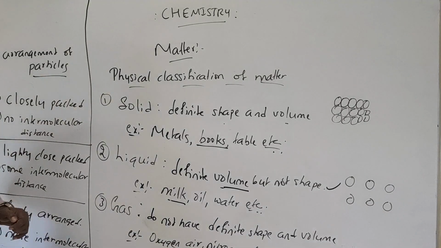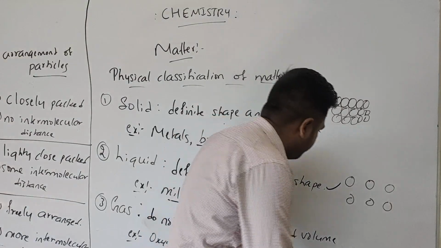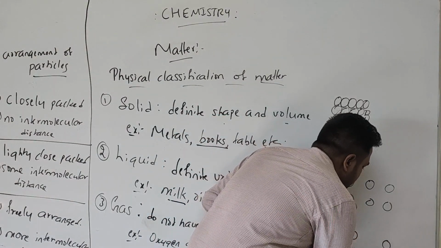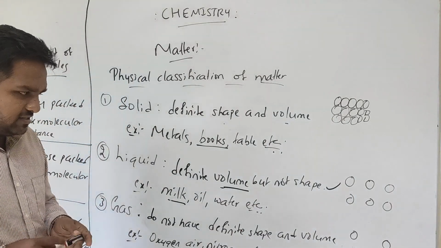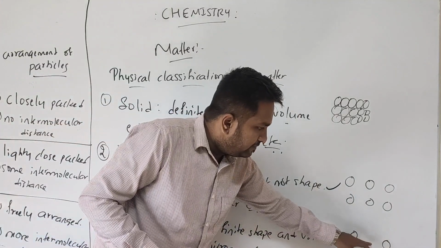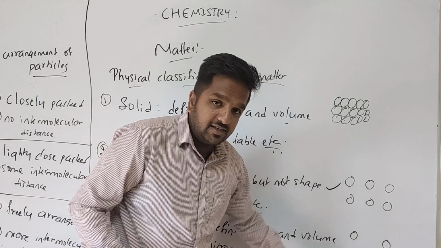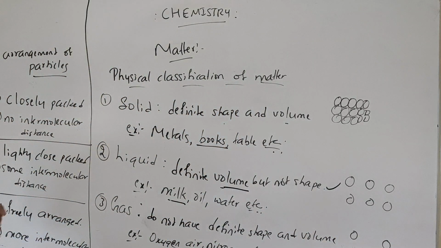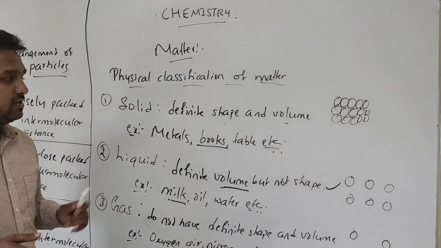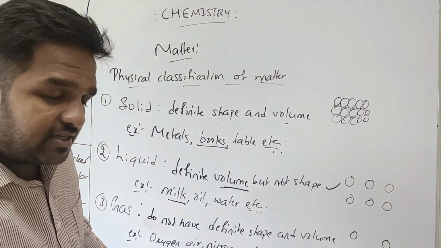Clear, students? Now in case of gases, particles are arranged like this. Only a few particles, and there are huge intermolecular distances, so they can easily move from one place to another place, and they can even be compressed. So this is regarding solids, liquids, and gases.